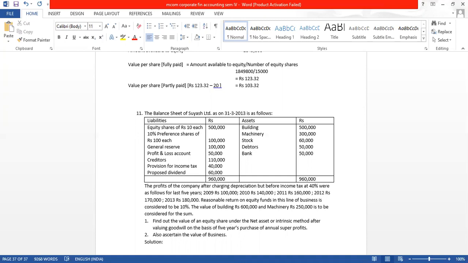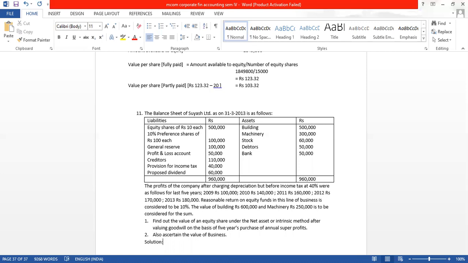Net asset is also called the intrinsic value method, asset backing method or breakup value method. After valuing goodwill on the basis of 5 years purchase of annual super profit, also ascertain the value of business.